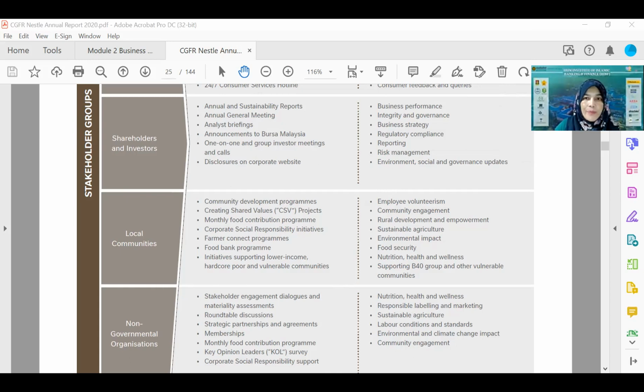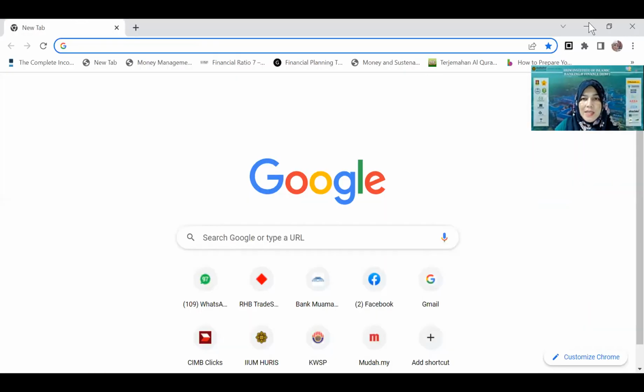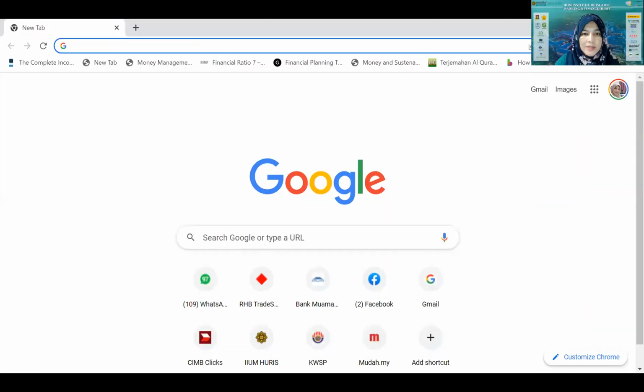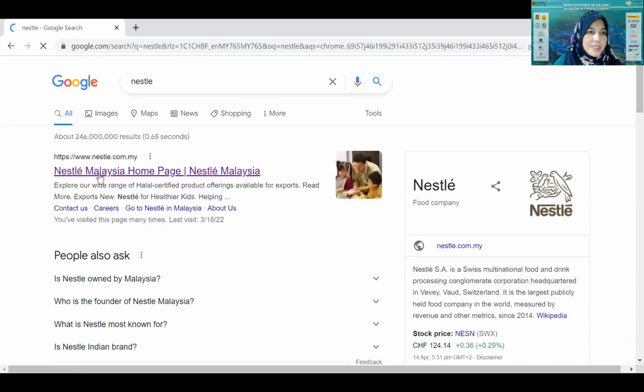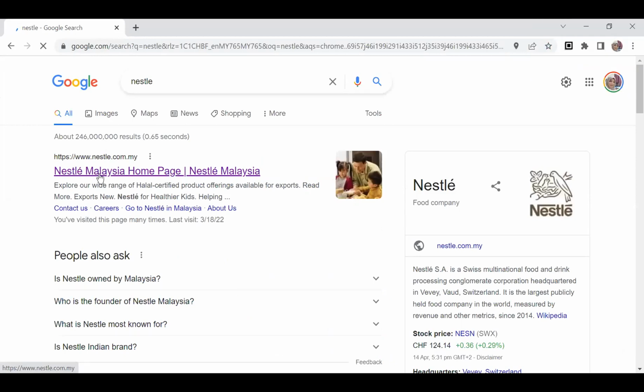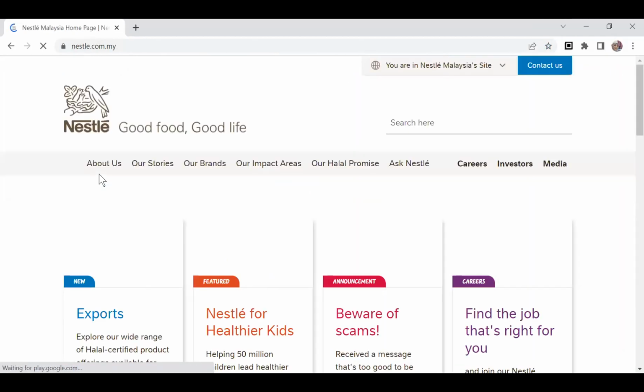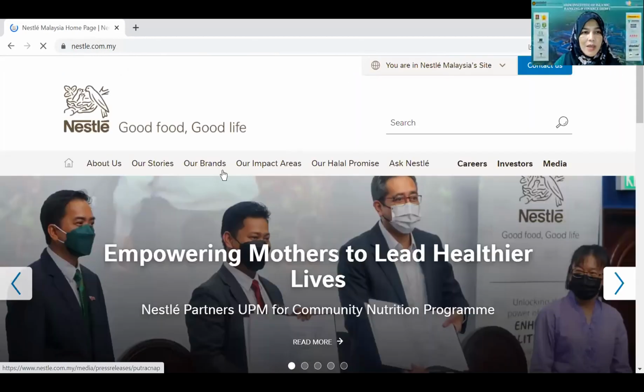So you see the internet, the Google, right? You type Nestle here. Okay, this is the Malaysia page. Now, how to look for the financial statement.